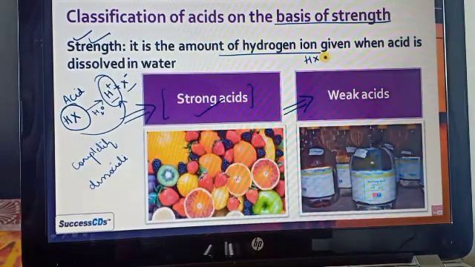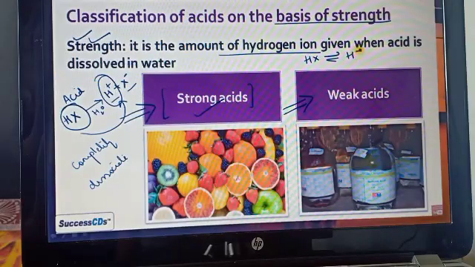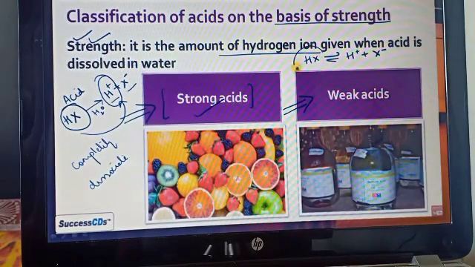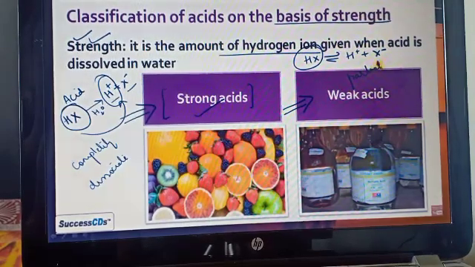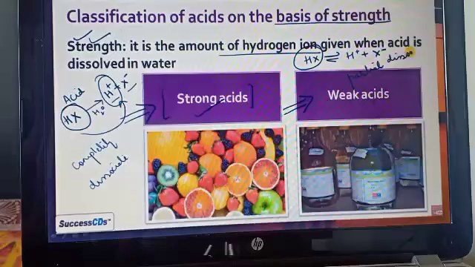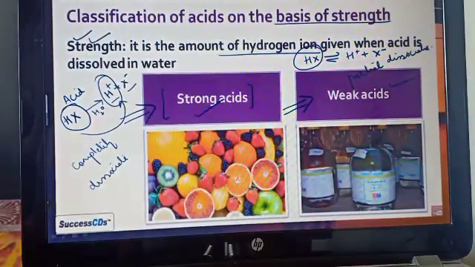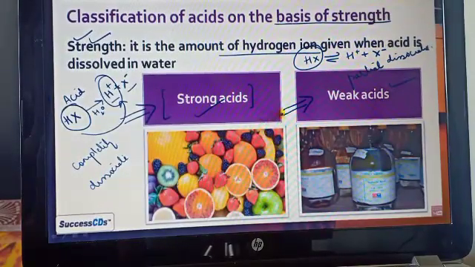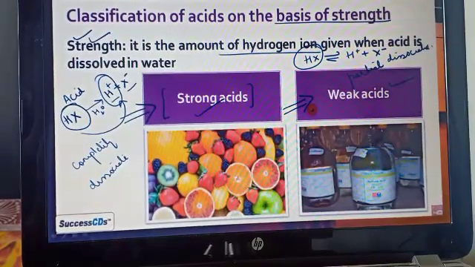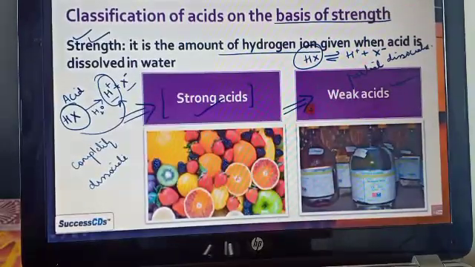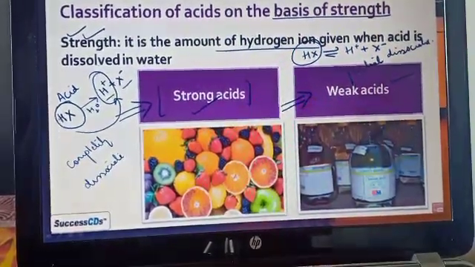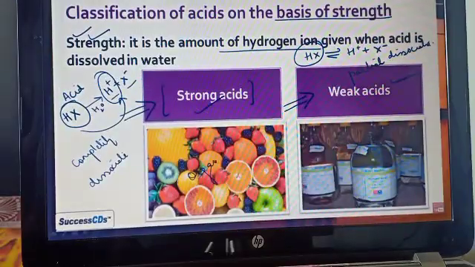If you add this HX into the water and you get some H plus, some X minus, and also you get the HX, meaning it is not completely dissociated into the H plus and X minus, or you can say partial dissociation, it has not completely broken, then we consider it as a weak acid.